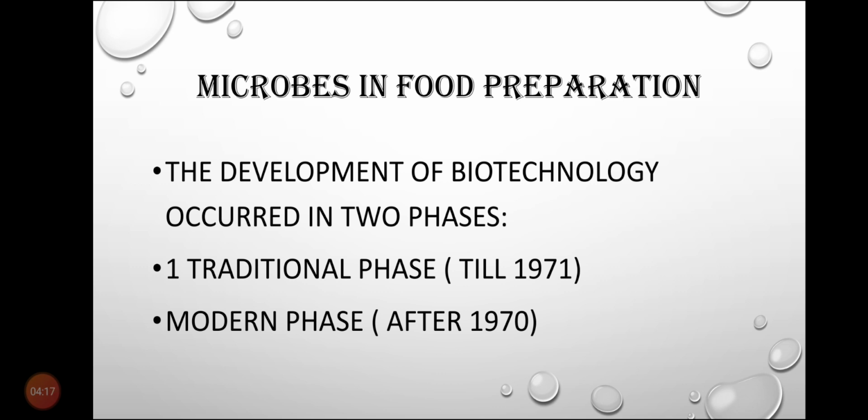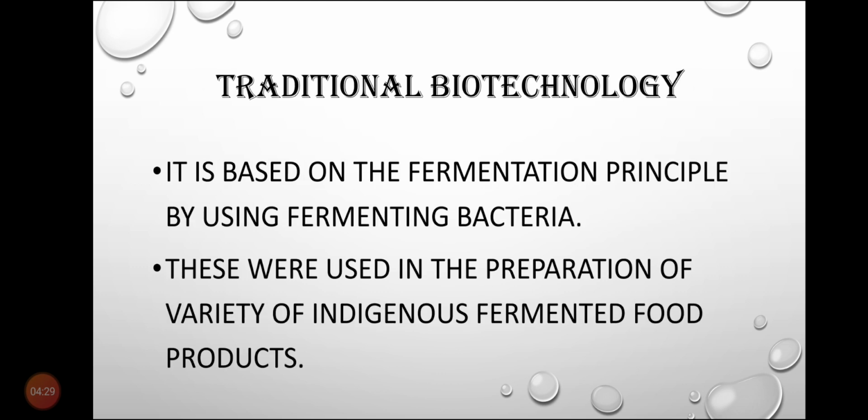First phase is the traditional phase that existed till the year 1971. And the second phase is the modern phase that began after 1970. Traditional biotechnology was based on the fermentation principle by using fermenting bacteria. These were used in the preparation of varieties of indigenous fermented food products.